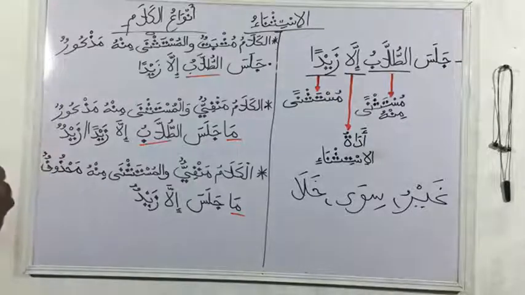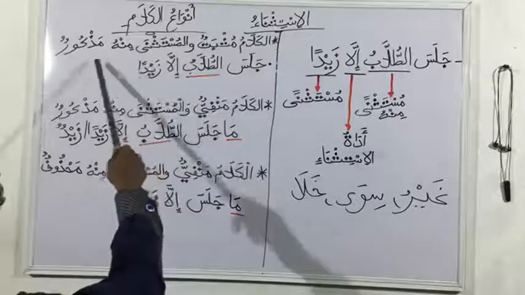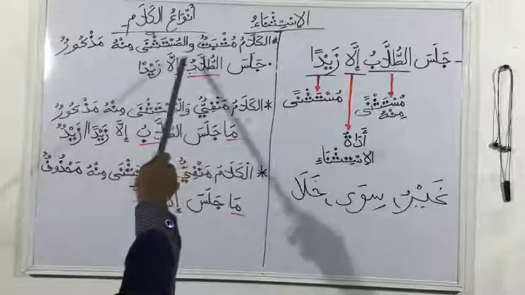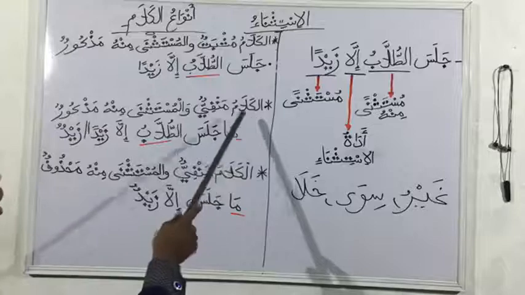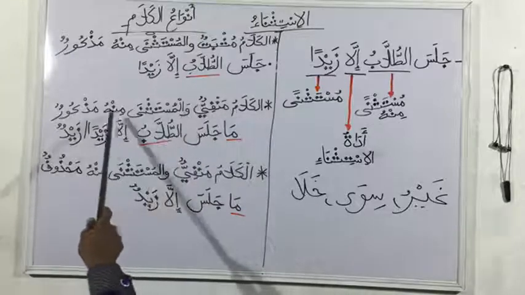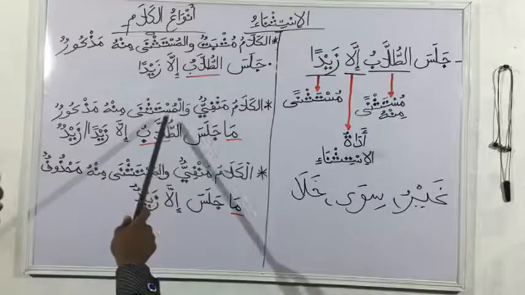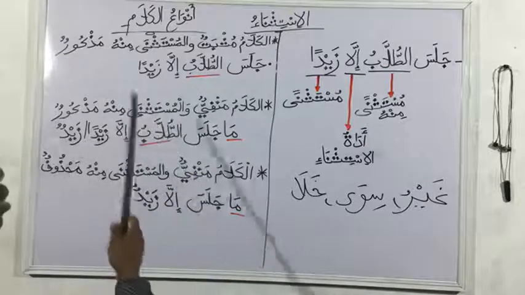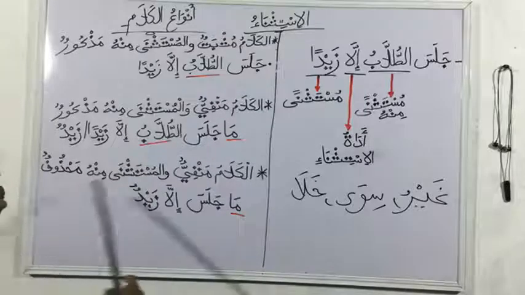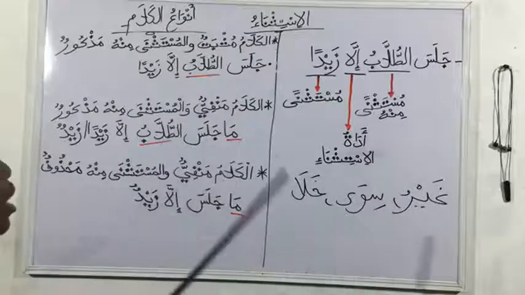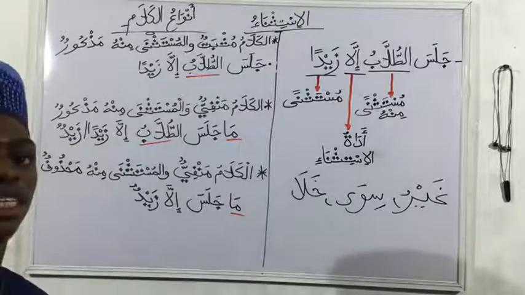So now we have looked at these cases. Case 1 is where the kalam is musbat and the mustasna minhu is mazkur: the statement is affirmative and the mustasna minhu is mentioned. The second case, al-kalamu manfiyun and mustasna minhu mazkur, where the statement is negative, however the mustasna minhu is still mentioned. Al-kalamu manfiyun wal mustasna minhu mahzuf, where the statement is negative, but the mustasna minhu has been erased. Those are the three cases.